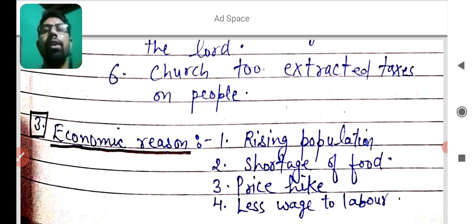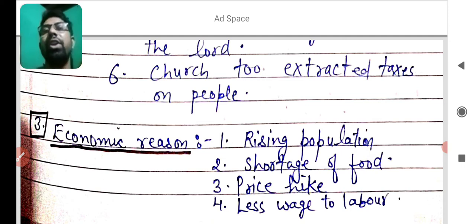Next, the economic reason. You learned in the story of village Palampur about economic activities. There was a rise in population at that time in France and a shortage of food, because land is limited. That's why there was a shortage of food, a price hike in food items, and less wages were paid to the laborers at that time in France.